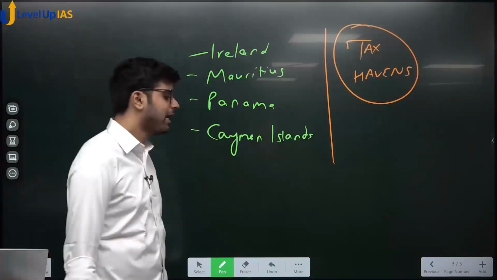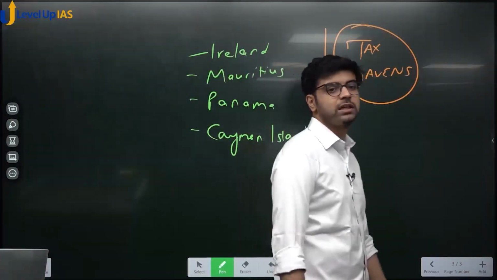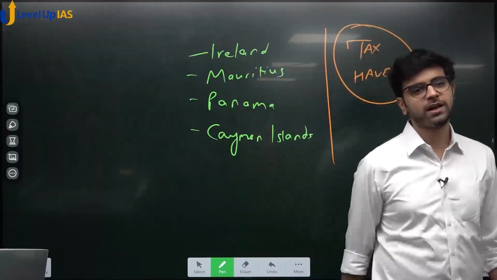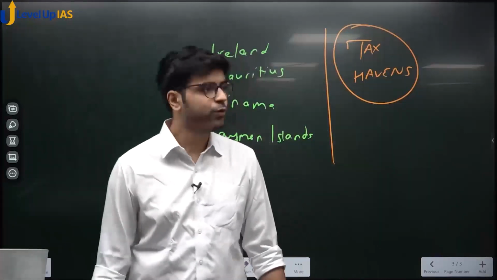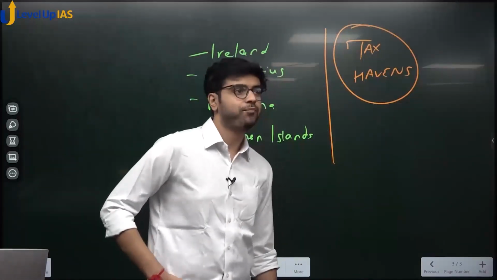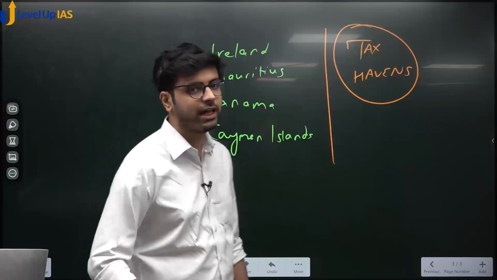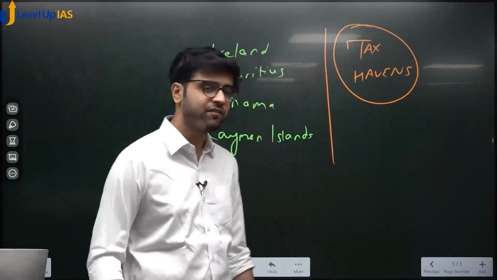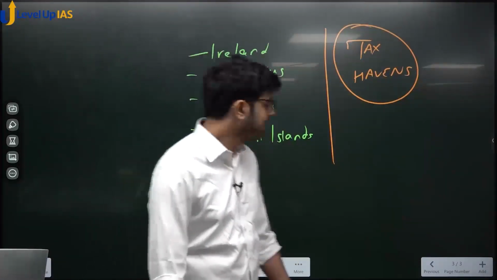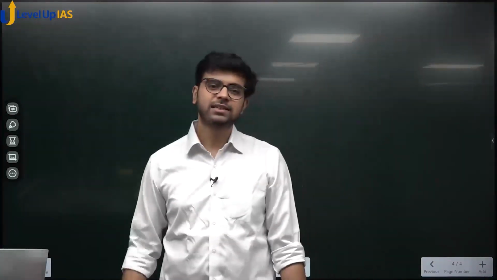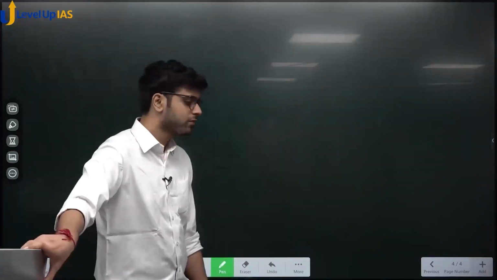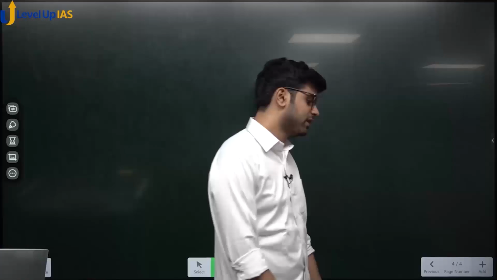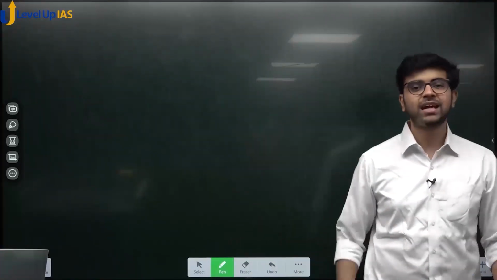Okay? Now, like I asked you, who will have a problem with this? Developed countries or non-developed countries? Developed countries will have a problem because they have a high tax rate regime. In the USA also tax rates are high. We saw France and Denmark, the tax to GDP was very high, so they must have a high tax rate. So these countries came together and discussed, "What should we do about this? What should we do about profit shifting? Should we have any measure for this?"